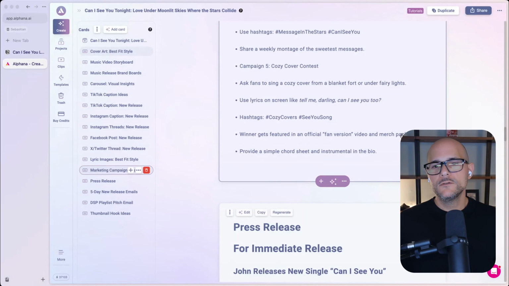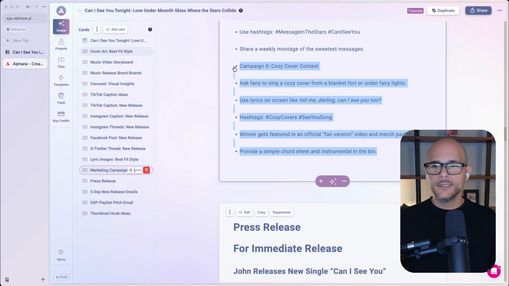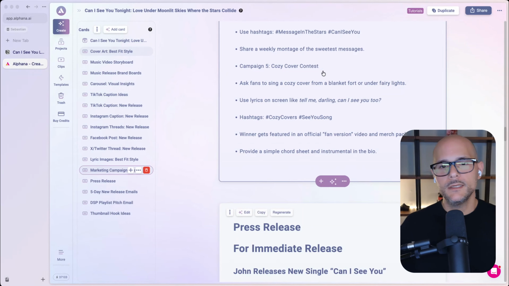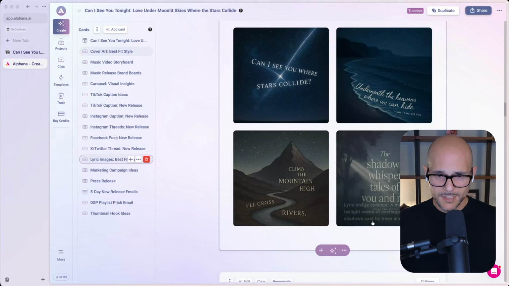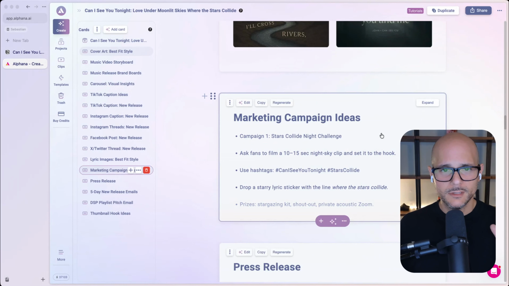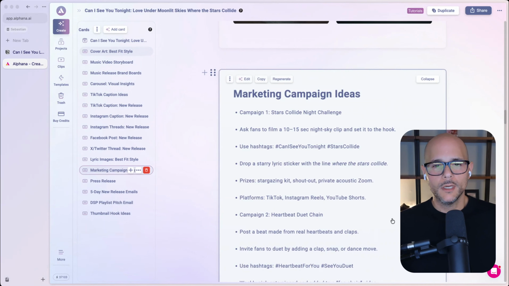So this just gives you 5 high level quick ideas, especially if you're just trying to come up with ideas, see what to come up with, and then you could take these and make them your own. So that's how we could take your lyrics, your music, and turn that into a series of ideas. Now in Alphana, you could always create a new card and expand on some of these ideas, right? So let's just go ahead and make one custom card here.